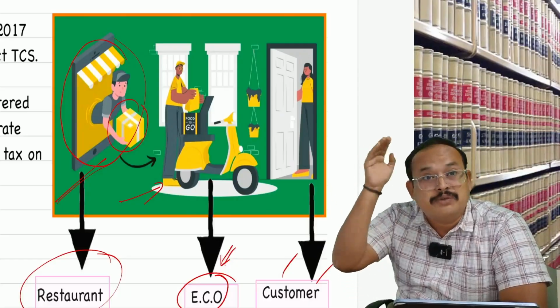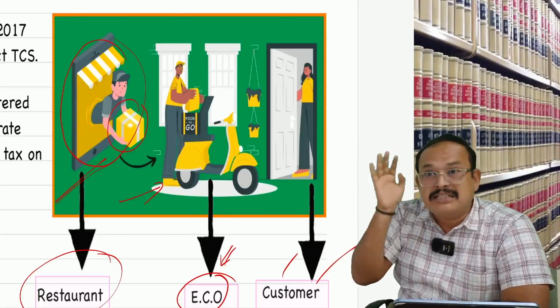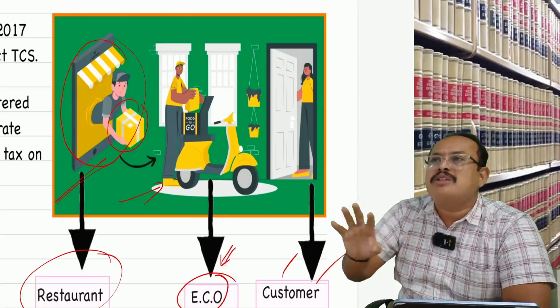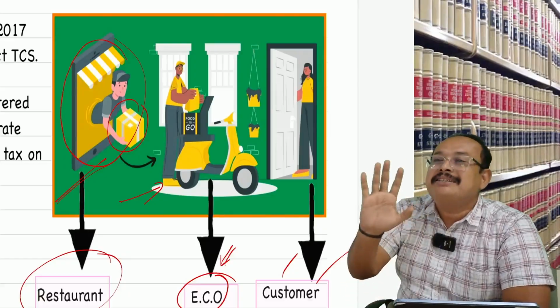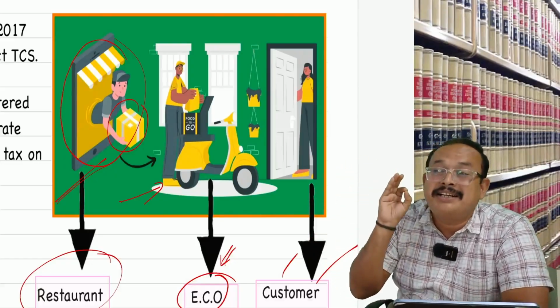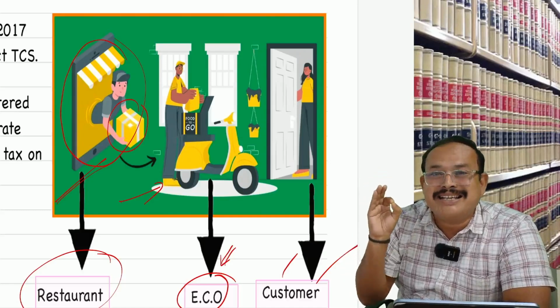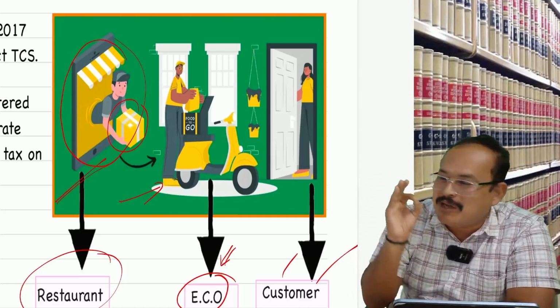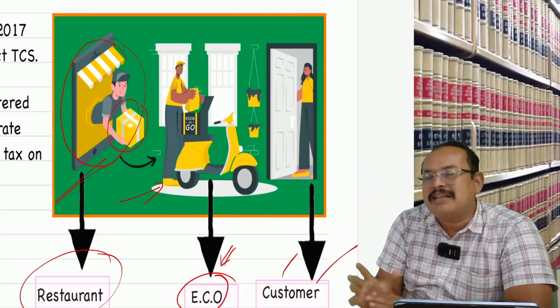TCS is applicable only to an e-commerce operator. Such an e-commerce operator pays the tax fully, so where is the question of TCS again? Logically, practically, finally, the e-commerce operator who pays the tax under section 9(5) is not required to collect TCS. Statement true or false? True. Got the clarity? As simple as this.